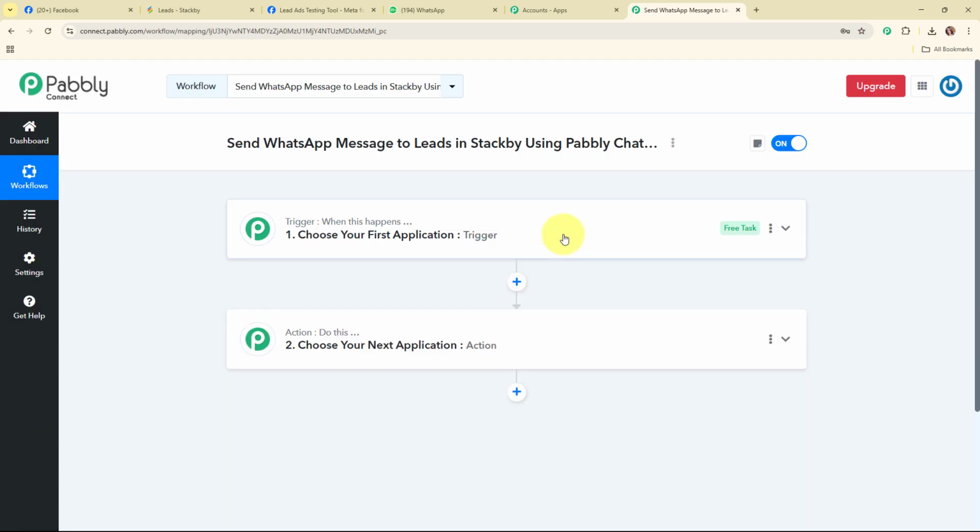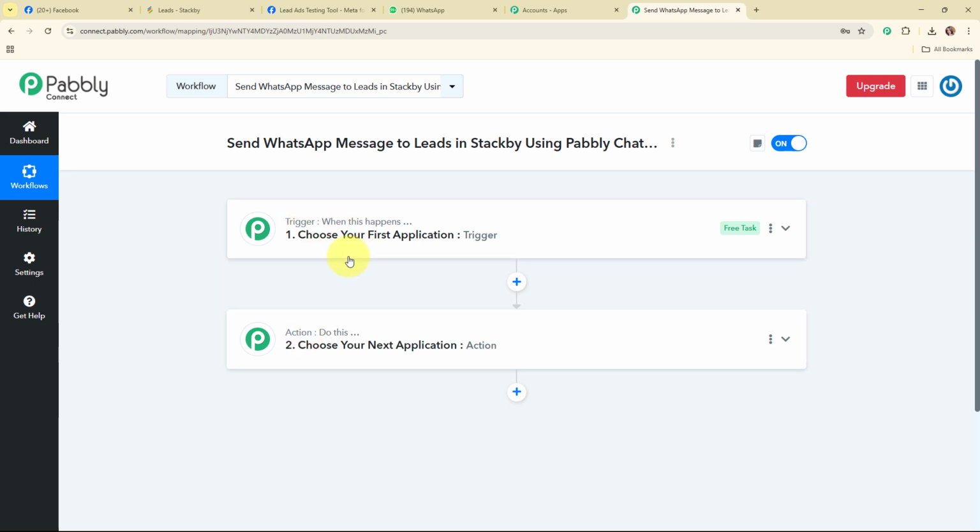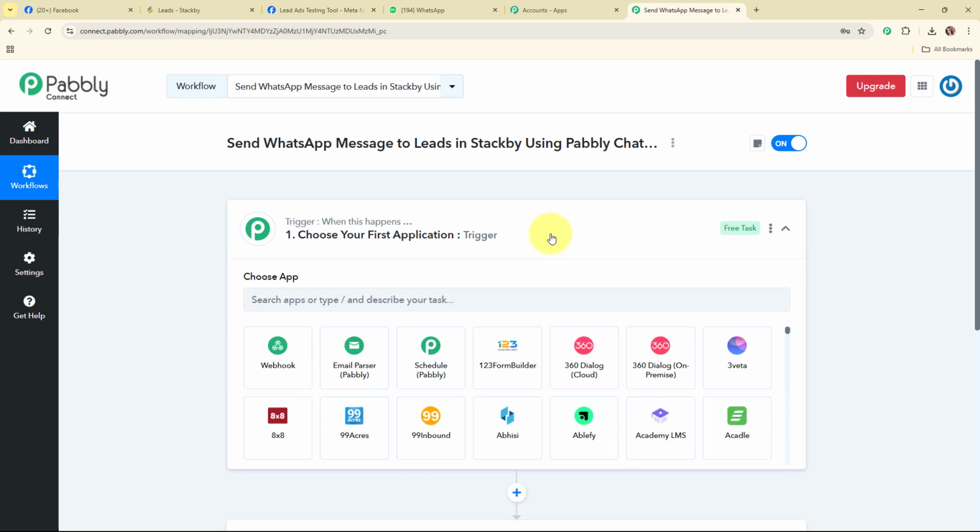Now in this workflow window, you can see we have successfully created a workflow, and on the screen you can see the two most important principles of an automation process, that are trigger and action. Where trigger says when this happens and action says do this, that means action is a response towards that trigger. Your automation can have a single trigger but multiple action steps. Now let's begin with our automation by simply setting up a trigger.